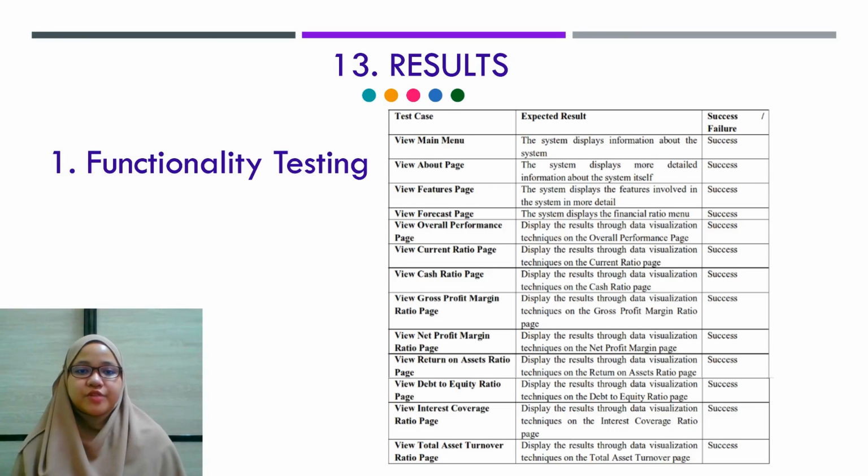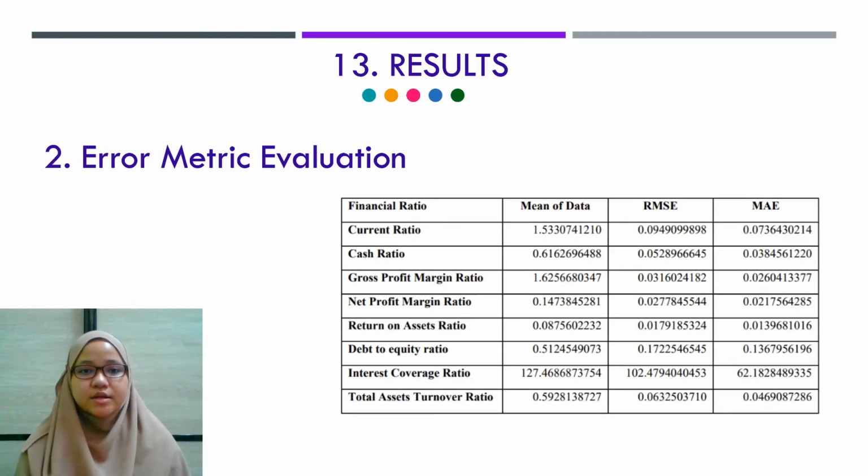The result for functionality testing: from the system demo, we can tell that each test case gives the expected result, therefore all the test cases are successful. The result for error metric evaluation uses RMSE and MAE for every financial ratio. There are 3 rules that need to be fulfilled by the model.